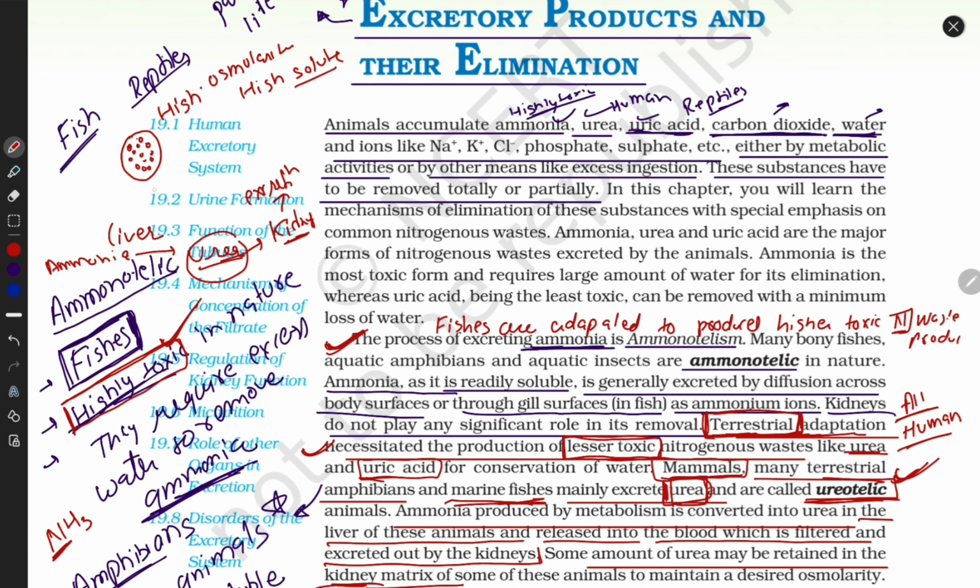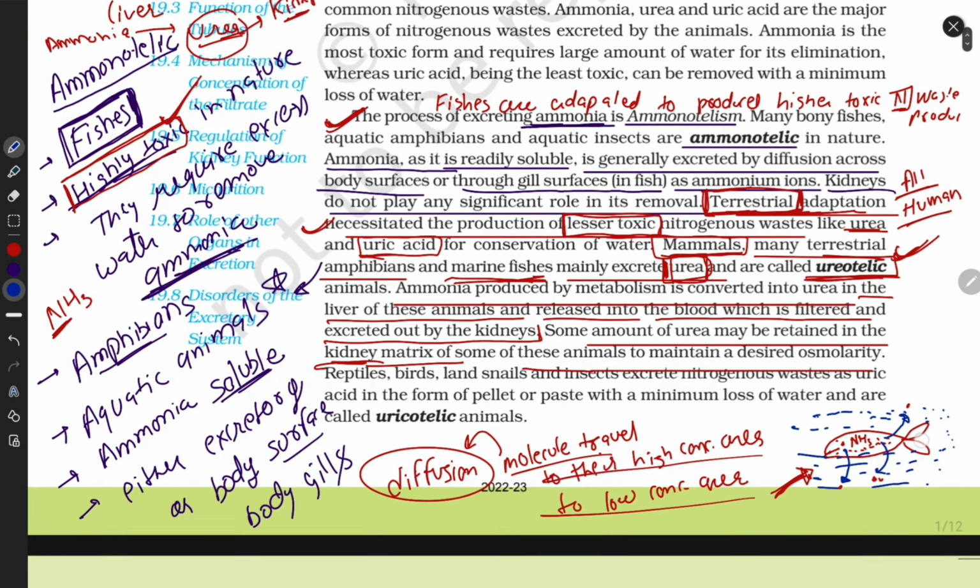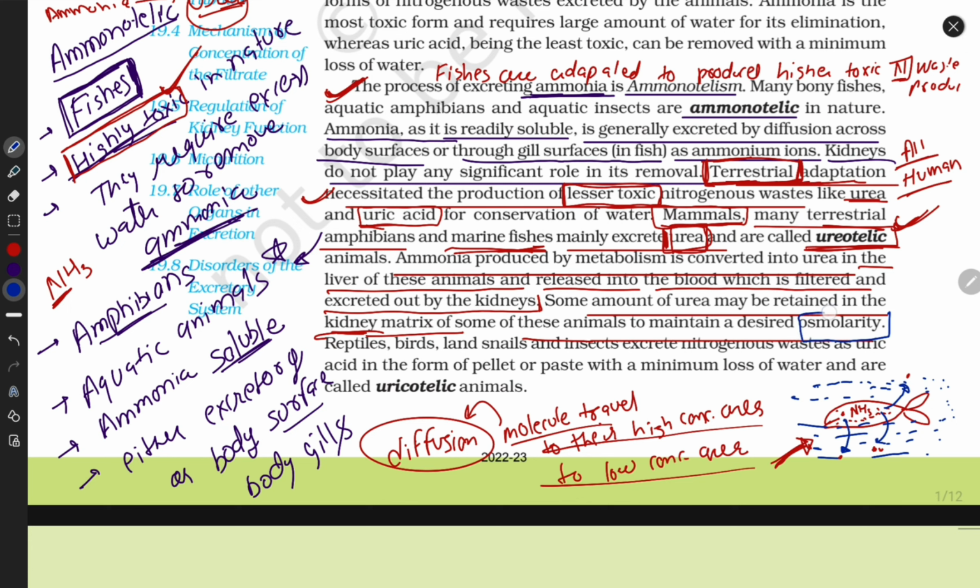So if the cell contains high osmolarity and the surrounding medium contains less osmolarity, then what will happen? Molecules move by diffusion from high concentration to low concentration. Clear, guys? And if in the surrounding medium water is more, then water moves from its high concentration to lower concentration. Is the term osmolarity clear?